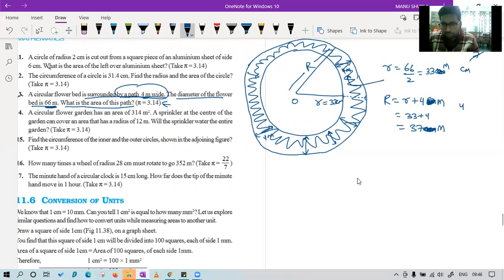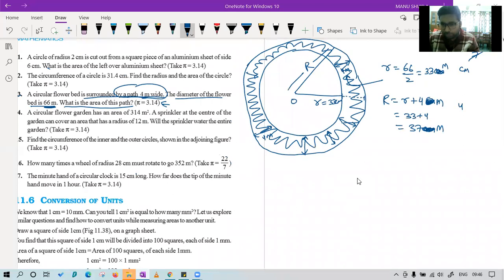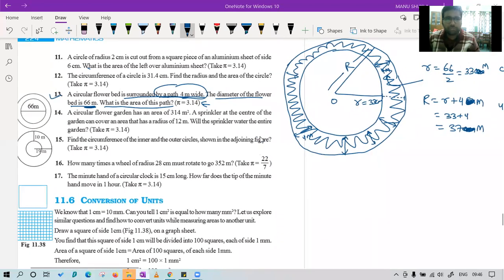Now let's discuss one more question so that you can try the remaining on your own. Question number 14, they all are similar. Okay, let's see question 14 also.